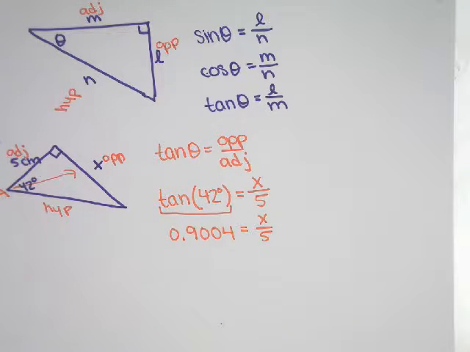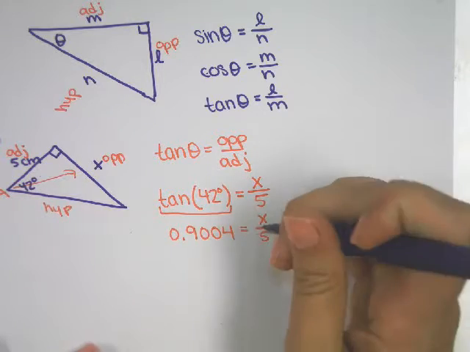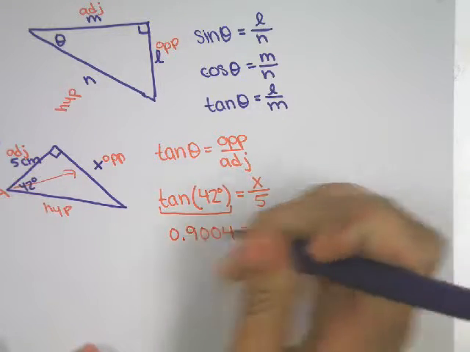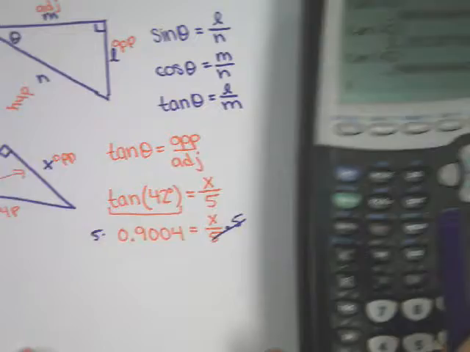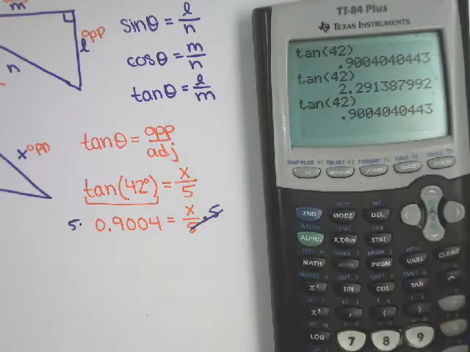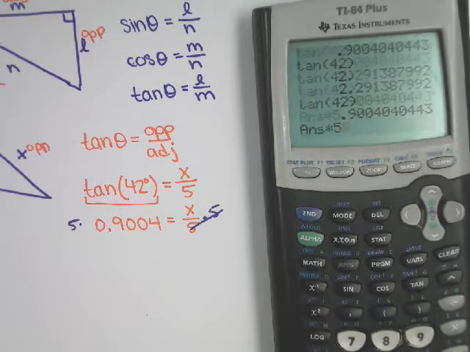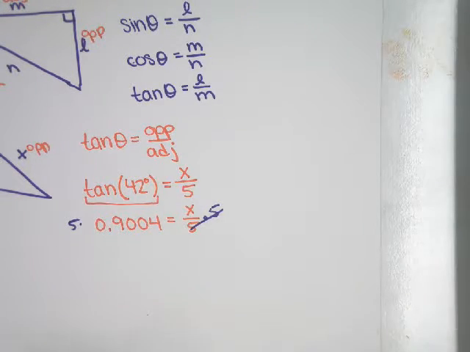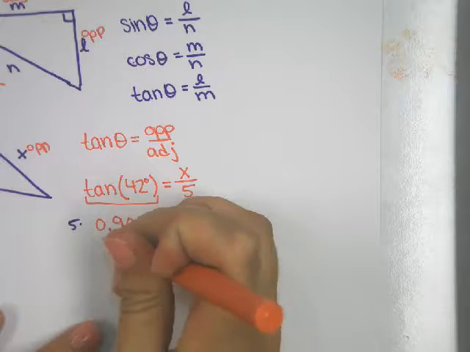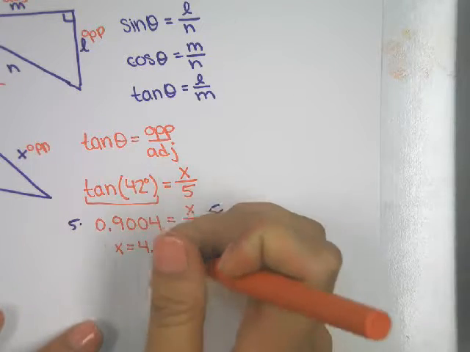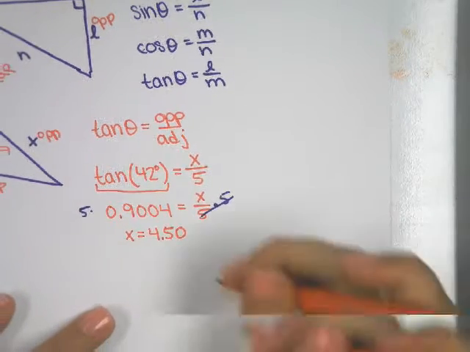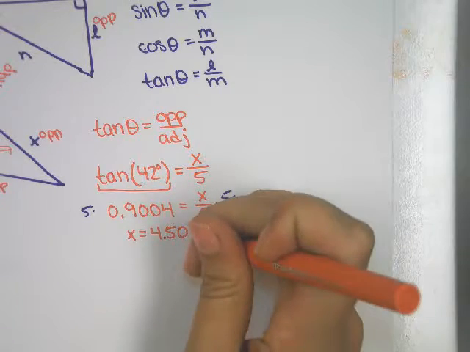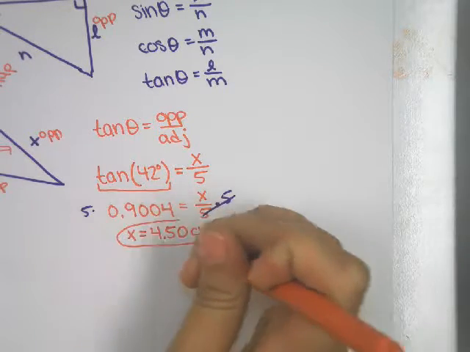And we solve this equation for x by multiplying by what's on the bottom of this fraction. So since it's being divided by 5, we multiply both sides by 5. There's no point in rounding. I have that decimal on my calculator, so just type times 5. It makes your answer more accurate. So x is equal to 4.502. So in 3 sig figs, 4.50 centimeters.